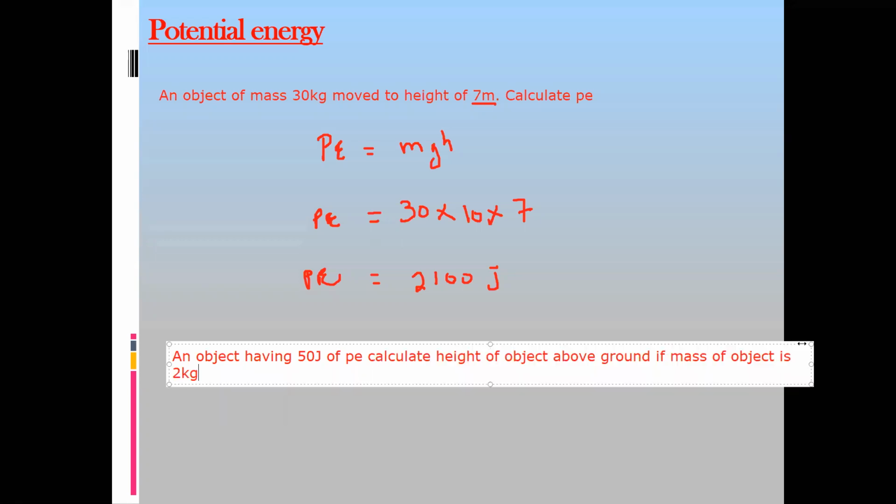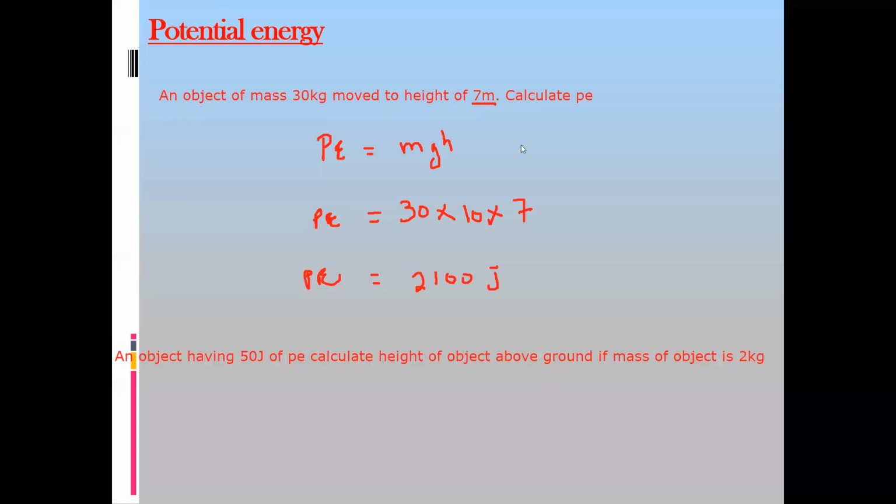So you have the potential energy, you need the height. In this question, the potential energy is mgh. So mass multiplied by gravity multiplied by height. Potential energy is 50 in the question. The mass of the object is 2. The gravity is 10. And height you don't know, so you are finding it. So 50 is equal to 2 multiplied by 10, that's 20, and height. 20 is multiplied, on the other side it will divide.